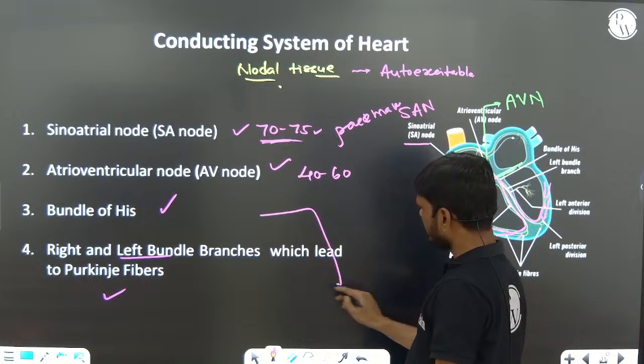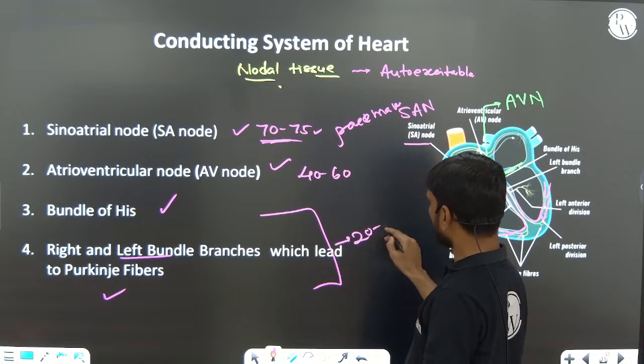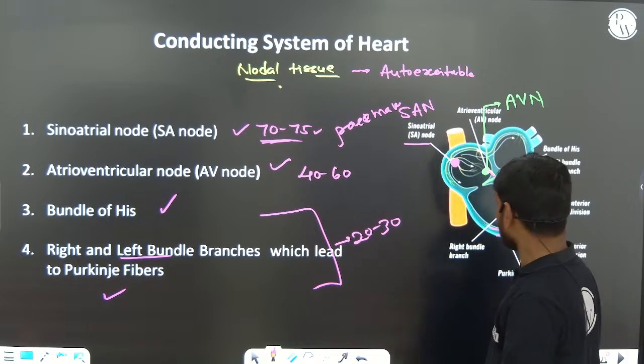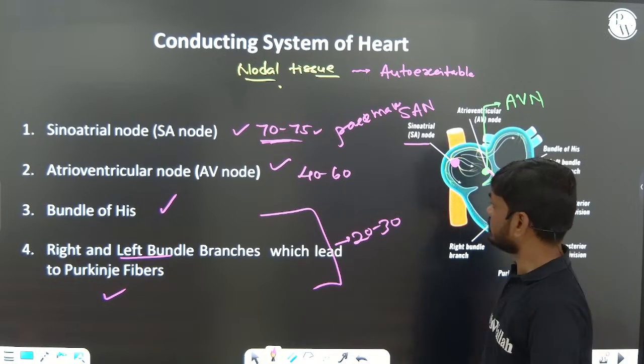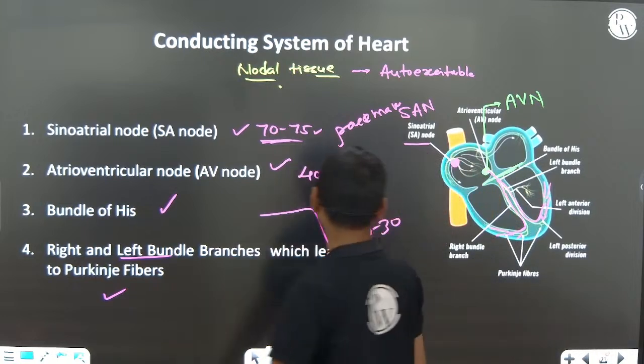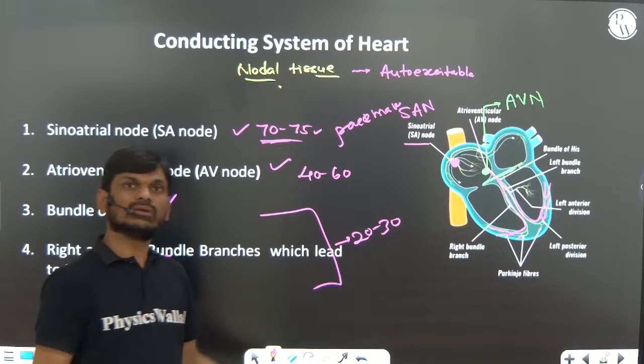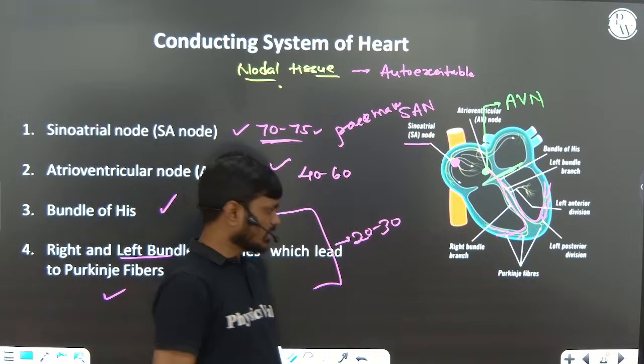The remaining parts can generate 20 to 30 per minute. Okay, this is the conducting system: SA node, AV node, bundle of His, bundle branches, Purkinje fibers.